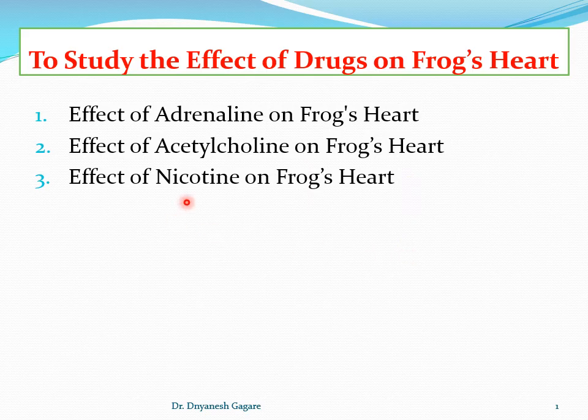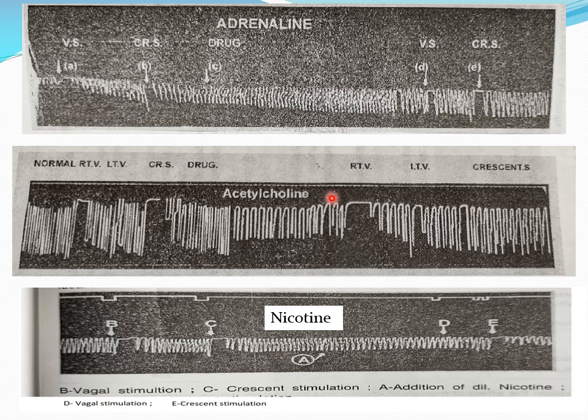Then nicotine, an alkaloid in tobacco leaves, which is also used for study purposes. Before that, see the practical part and the effects of these drugs on frog's heart. Next slide. In these three pictures is the effect of drugs recorded on the frog's heart: first adrenaline, then acetylcholine and nicotine.